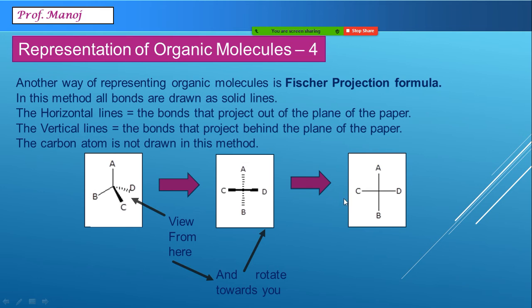An easy way of remembering this is, if suppose you have to write a compound into Fischer directly, my trick goes like this. Whatever is coming in front towards you, C, is written on the left hand side. Whatever is going behind, D, is written on the right hand side. Whatever is on the left goes down, and whatever is written up remains up. If you remember this, you can obviously write Fischer projection quite easily.